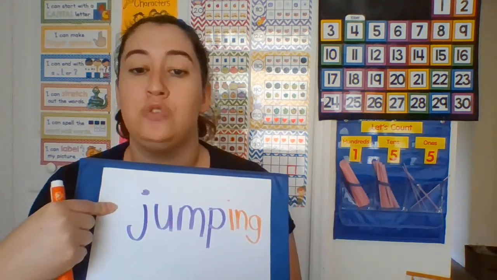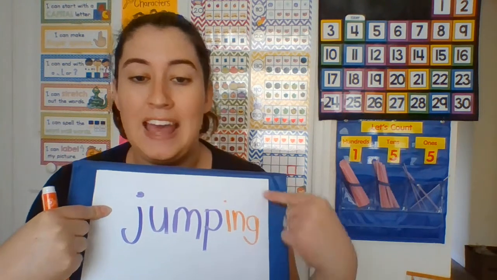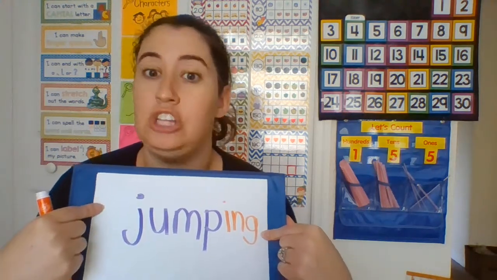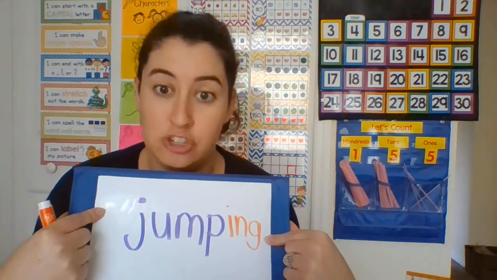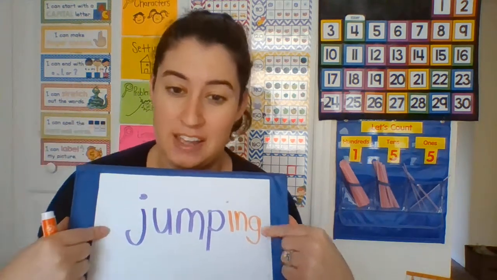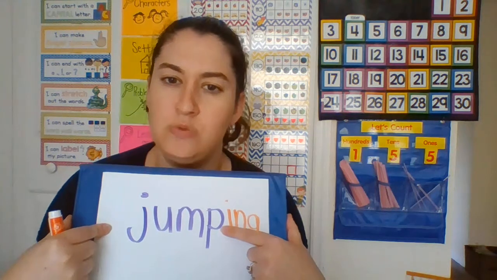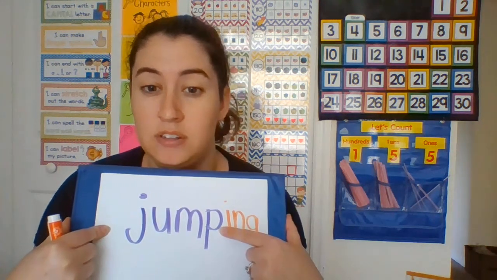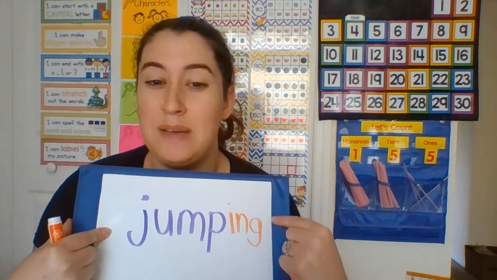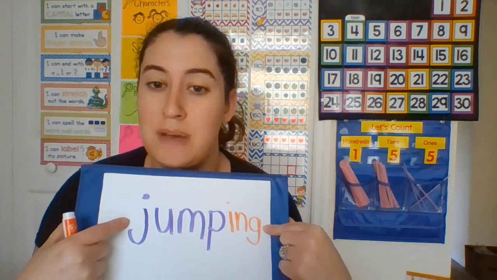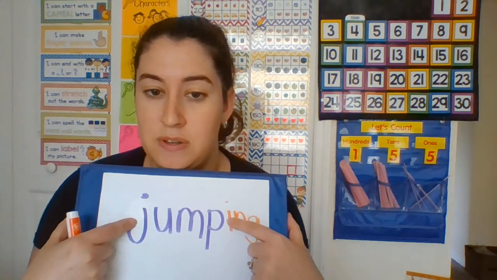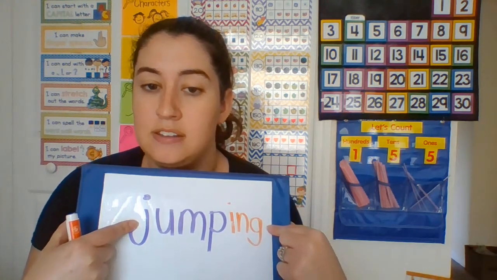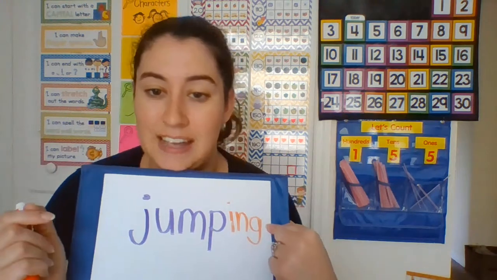So we went from jump, and jump is just a normal verb, where if I were to say, I want you to jump, when I add ing to the end of it, that means you're doing it right now. So like, you are jumping. It means you're doing it right now, right? If I were to say, I want you to jump, are you jumping right now? Or do I want you to do something in a minute? I want you to do something in a minute. So when I'm adding that ing on, it's also changing my verb. This is my verb. It's something that you do. It's an action word. I'm changing it, saying that you're doing it right this second.